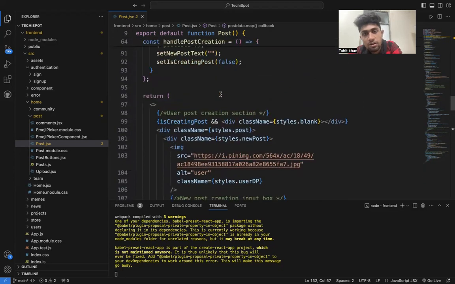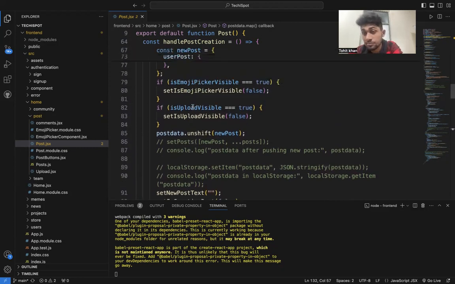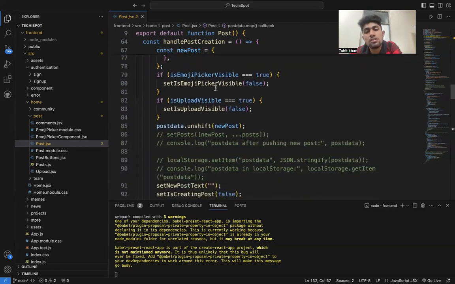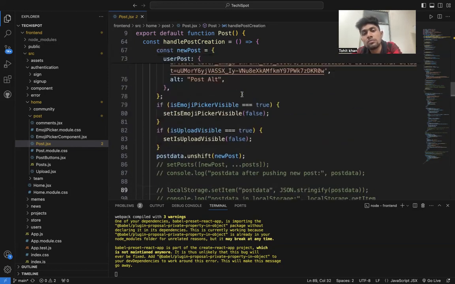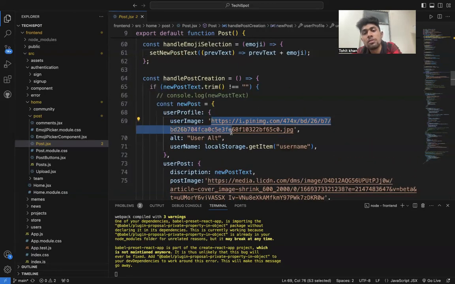For new post creation we will talk about user post creation, and also how all the data is stored in my local storage. When I watch my data, it is the sign up form, post, anything. So set post, new post, and console.log the post data after pushing the new post and post data. In local storage I will also implement set images, and we will also talk about post images.